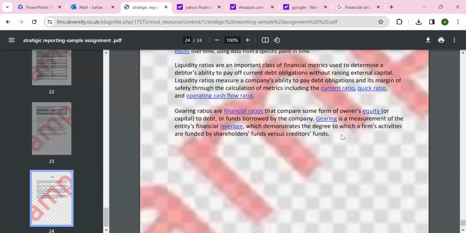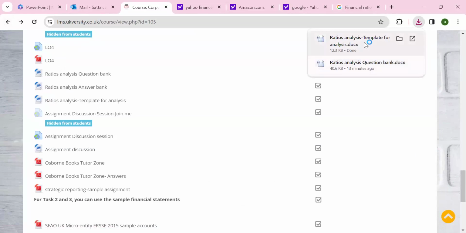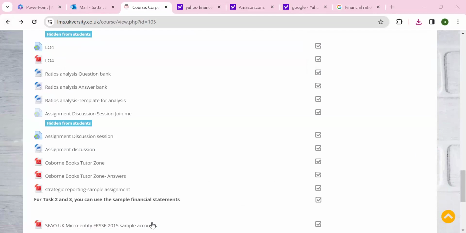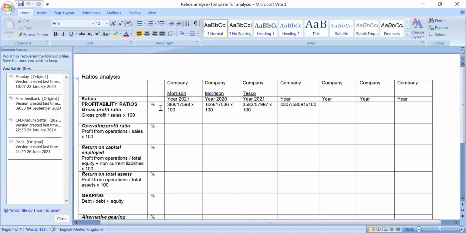I'll give you the template, so you can fill the template of ratios. Here you will see the little template we uploaded, and sometimes some people use it, some don't. So that person maybe hits the pass criteria but not the merit criteria. Here you will see the ratios.